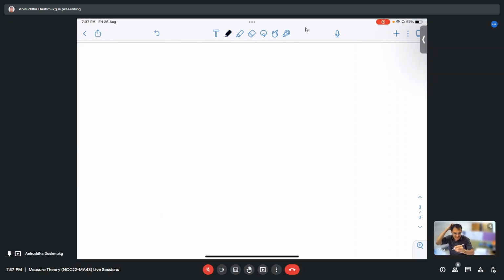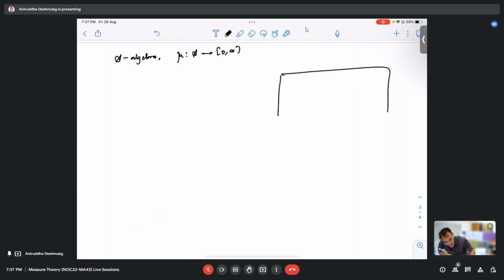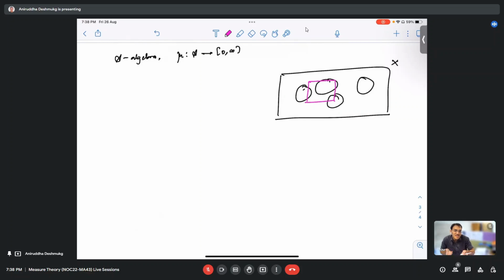See, it doesn't really require S star algebra. You take any algebra, because we require countable additivity and all. Suppose A is an algebra and mu is a measure on the algebra. This is our universe X. There are some special sets which I can measure, there is some process by which I can measure. I ask a question: what happens if I take a set which is not in the algebra? Therefore, I don't know the method of measuring it. But can we do something to measure it?